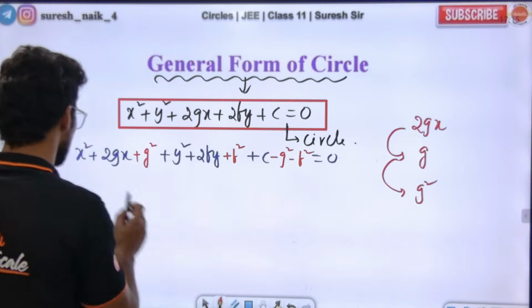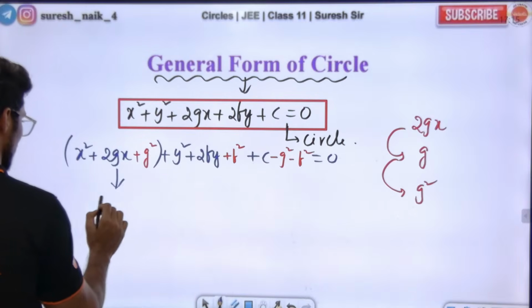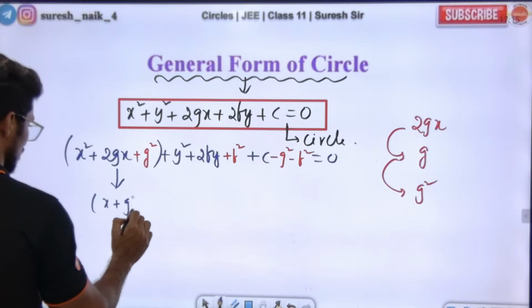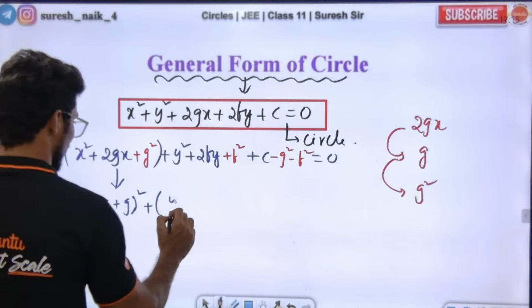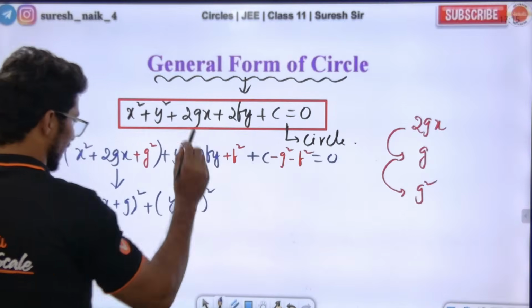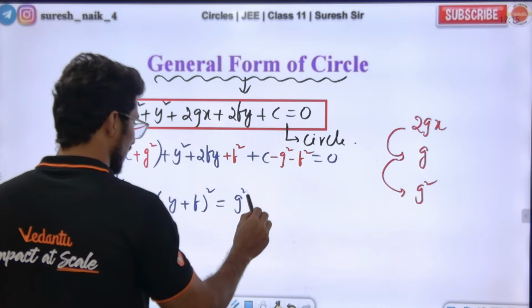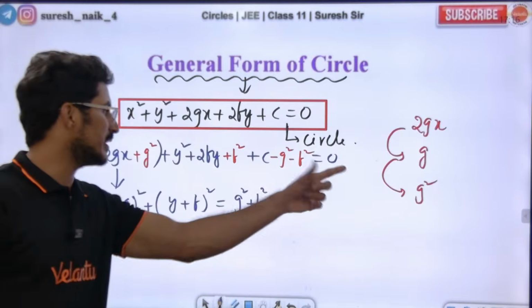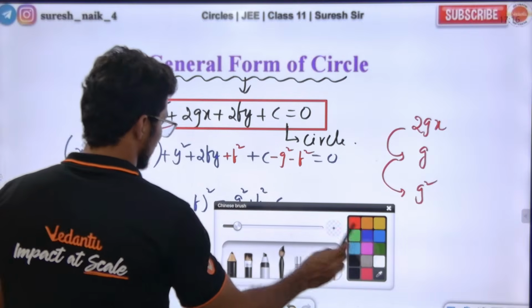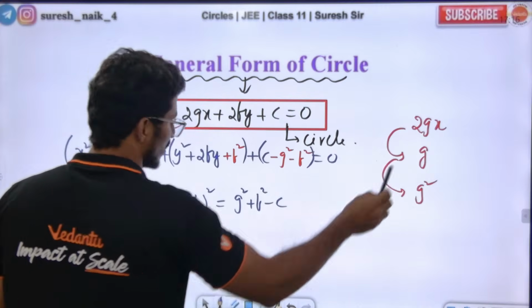If we do this, I can write these three terms as what? These three terms can be written as (x plus g) whole square, and similarly (y plus f) whole square. Sir, can I shift everything to that side? Look at the board, everyone. Shifting all these three terms to the right hand side.